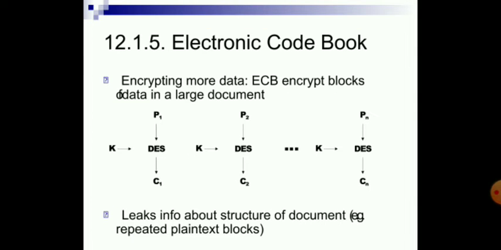Electronic codebook, encrypting more data. Electronic codebook encrypts blocks of data separately in a large document, which leaks information about the structure of the document.